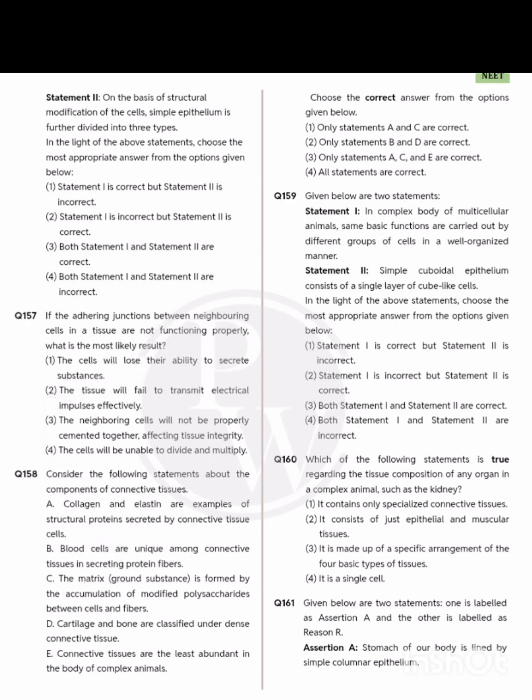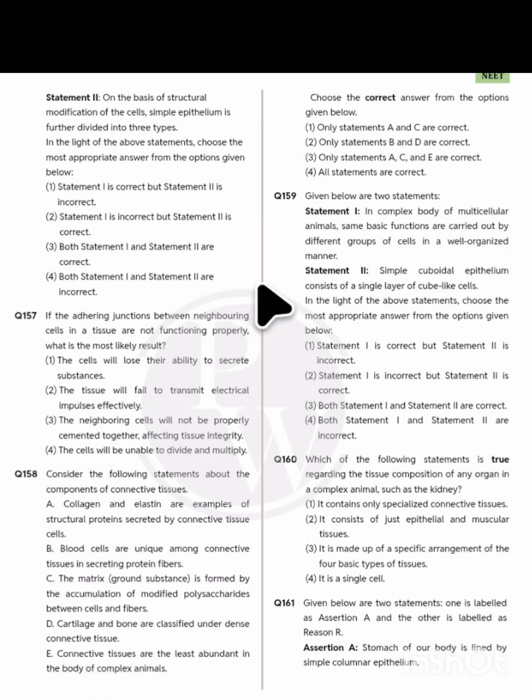158. Consider the following statements about the components of connective tissue. A. Collagen and elastin are examples of structural proteins secreted by the connective tissue. B. Blood cells are unique among the connective tissue in secreting protein fibers. C. The matrix ground substance is formed by the accumulation of modified polysaccharides, with cell fibers. D. Cartilage and bones are classified under the dense connective tissue. E. The connective tissues are the least abundant in the body of complex animals. This is the incorrect statement.